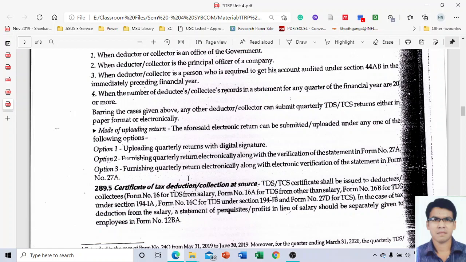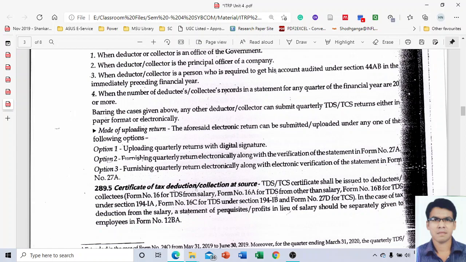So I think the second and third options may be a little bit different, but because of this darkened portion we are not able to find out. So not an issue. I will try to give a solution for what is written here, because right now I am not having access to the original book also. So we will see what is the difference between option number 2 and option number 3. Definitely we can find out.